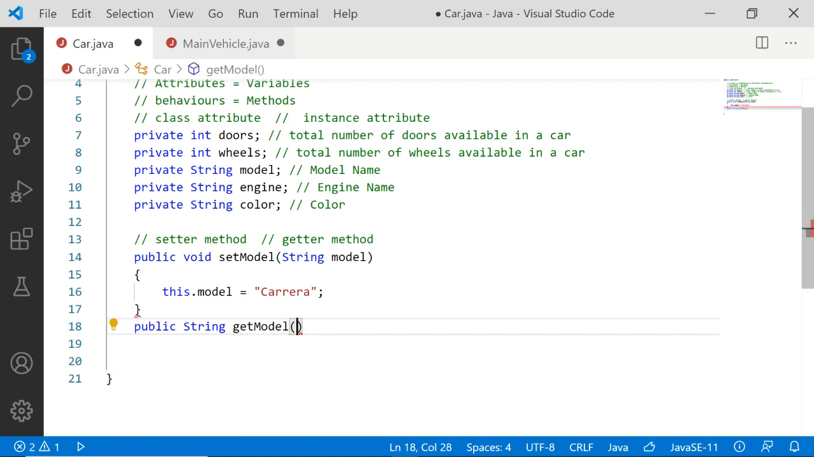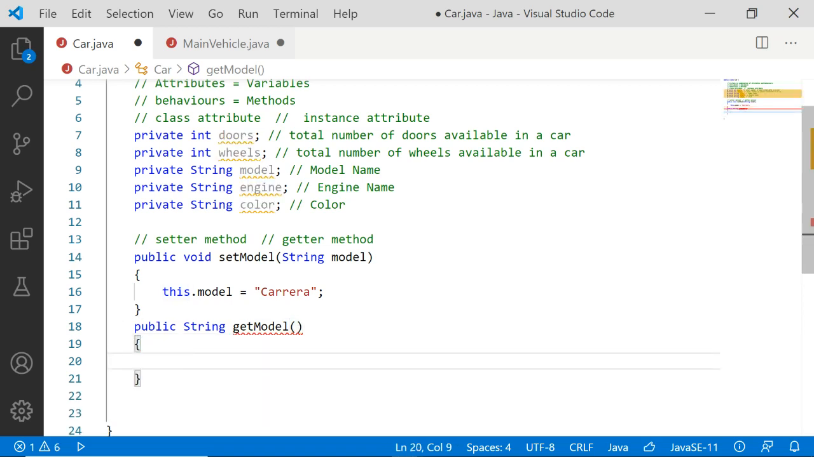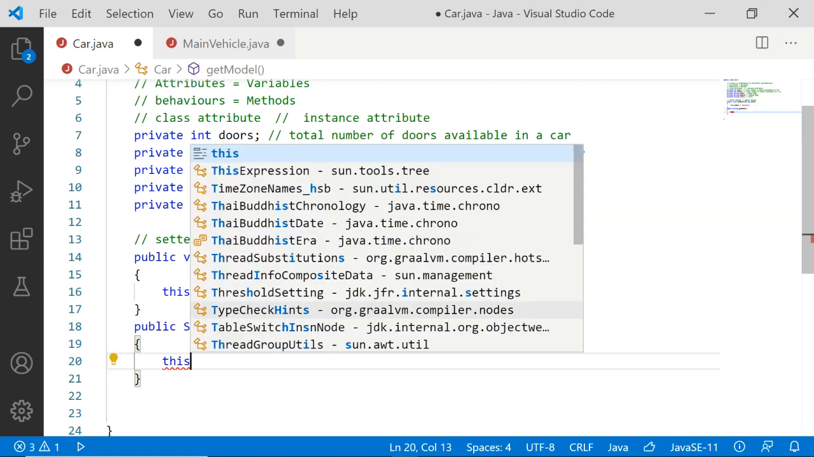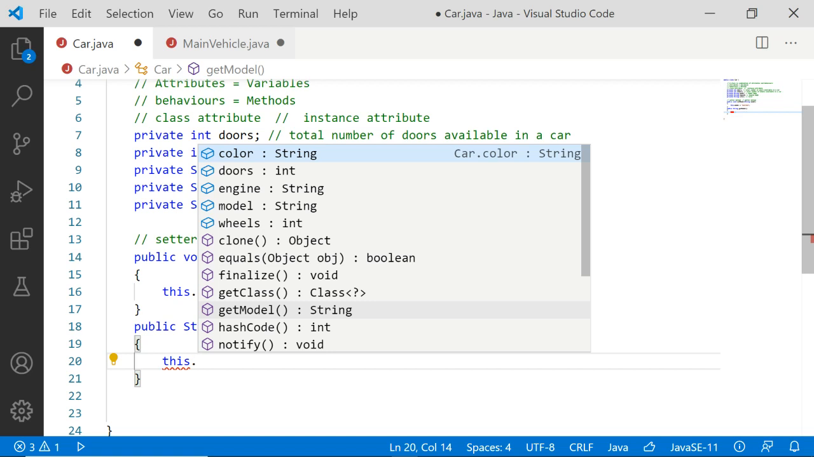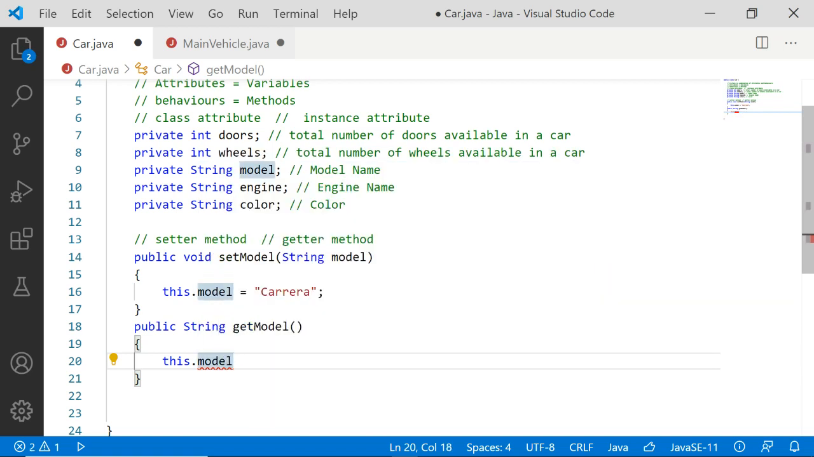Is there any argument? No argument, because by default when you call this method, this keyword will be coming. So what this keyword will be doing, it will be receiving the reference of the object through which the method is getting called. So whichever object we are calling the get method with, that object.model we should be accessing, and we will be returning it back. So return this.model.